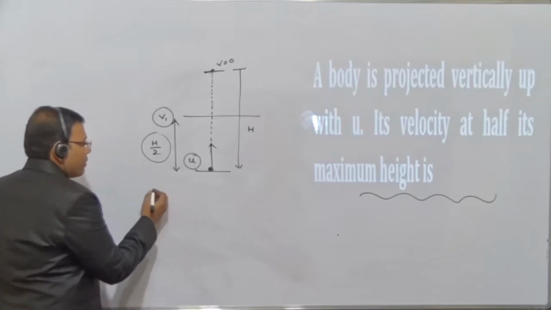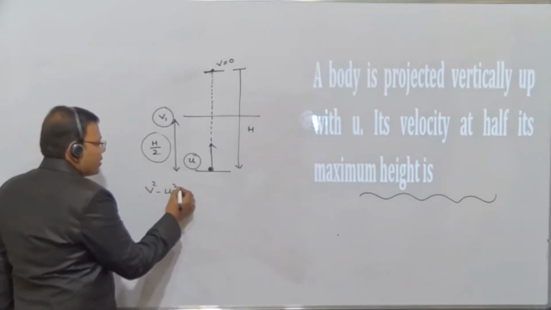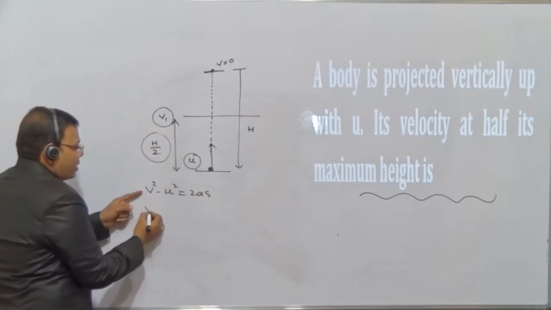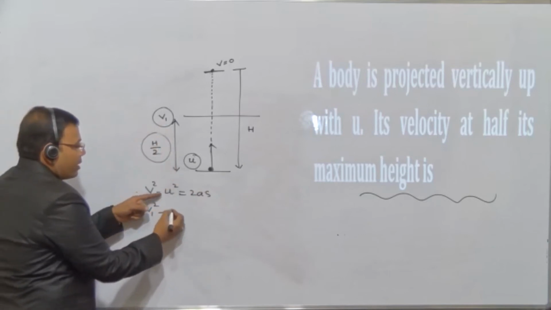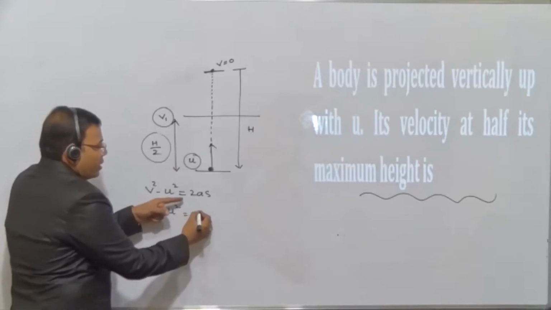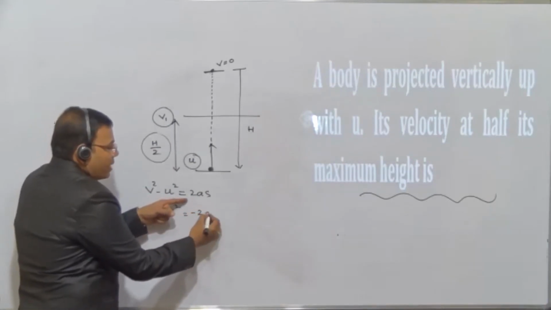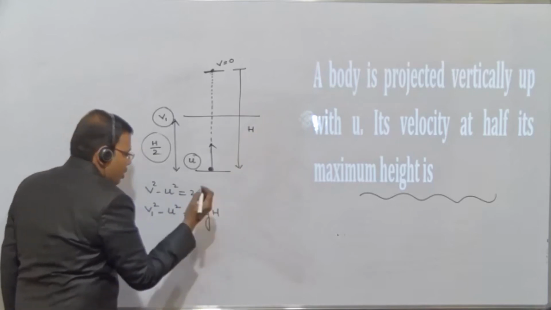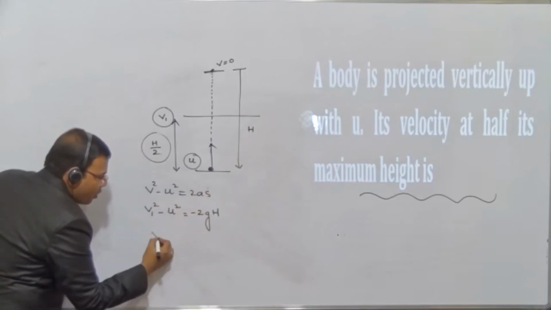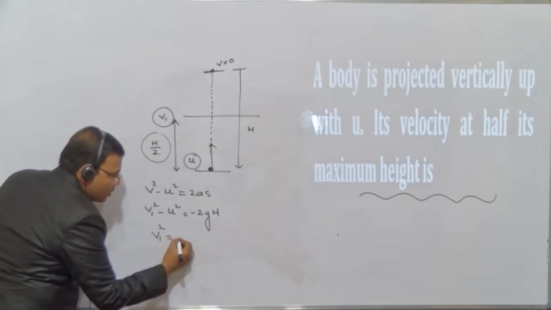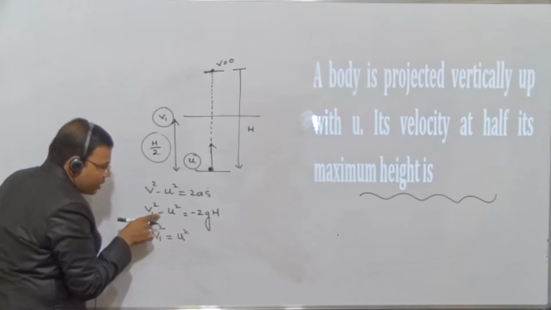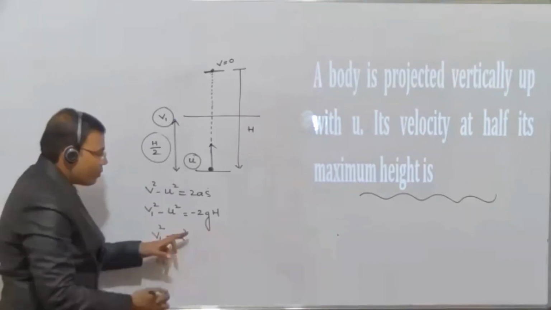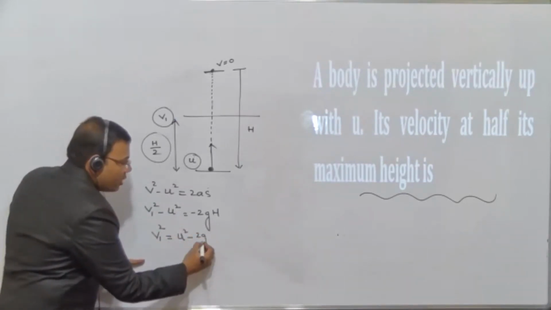अब हम जाते हैं थर्ड इक्वेशन पे. v square minus u square is equal to 2as. What is v square? We need to calculate v1 square minus u square is u square only. This is 2. A is what? Minus g, and this s is nothing but h. We are taking h. Now I am taking this that side. So what it becomes? v1 square is equal to u square. Better try to understand. Minus I am taking that side. So what it becomes? Plus. So this is u square minus 2g h.